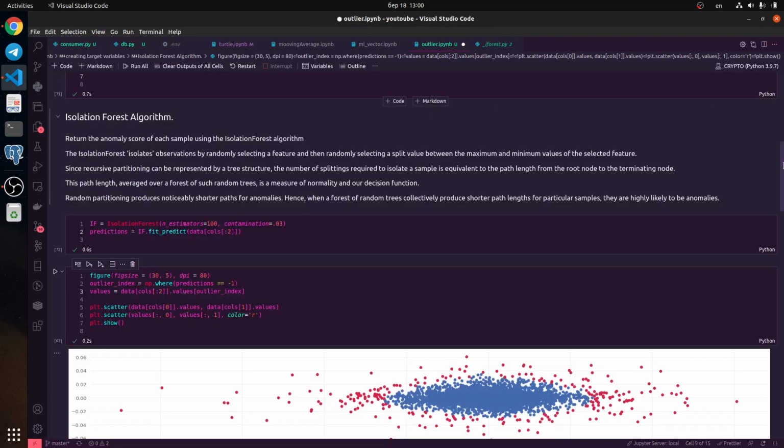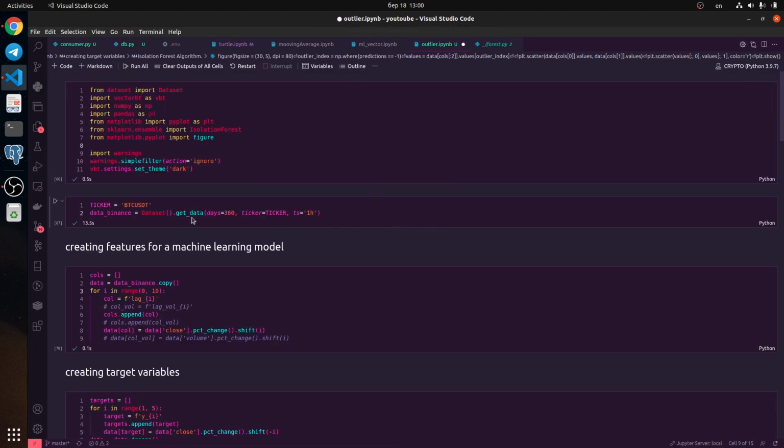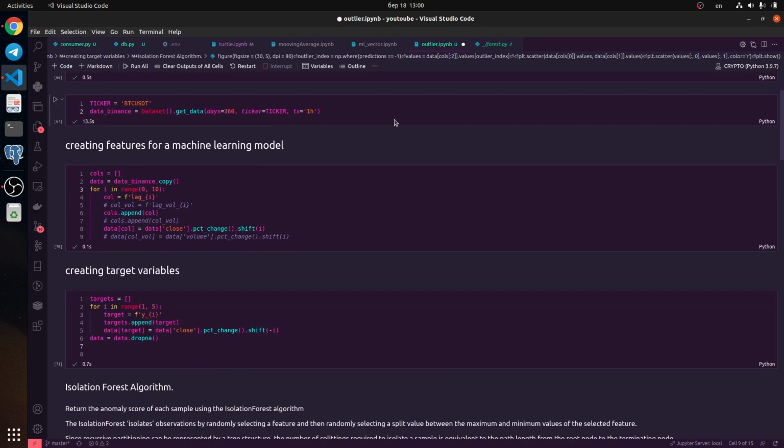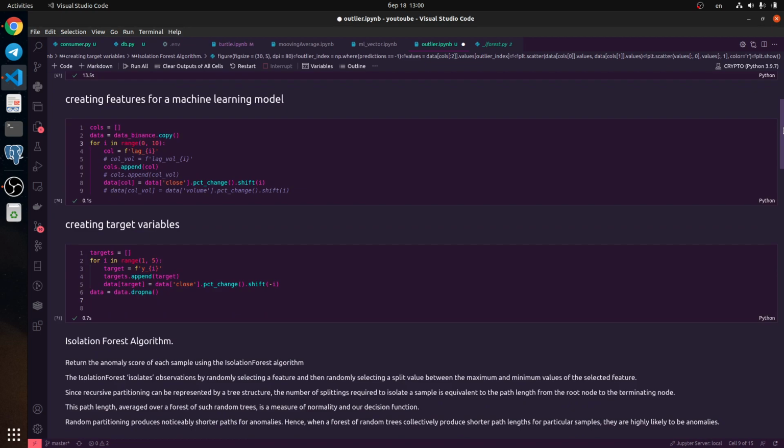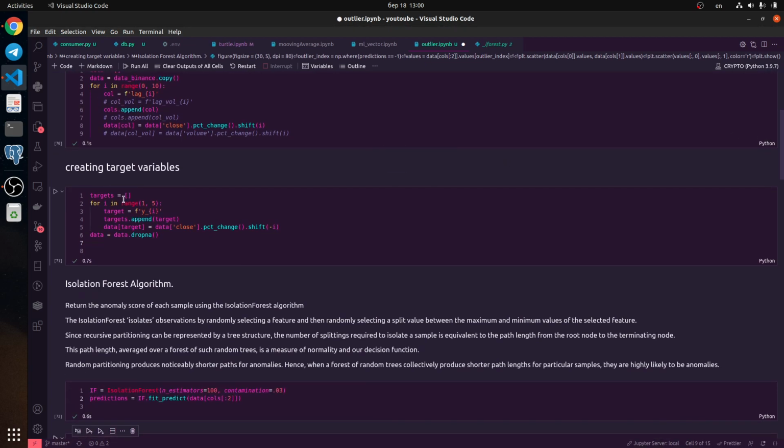Let's do it. So we need to download data for Bitcoin, for example for the last 1 year, with a time series of 1 hour, but you could change it to the coin you like. Next we need to create some features. It would be percent change for the last 1 bar, for the last 2 bars, etc. And next we need to create some target variables. It means what happens after 1 bar, after 2 bars. Okay, so let's do it.